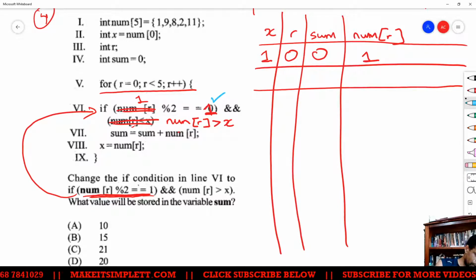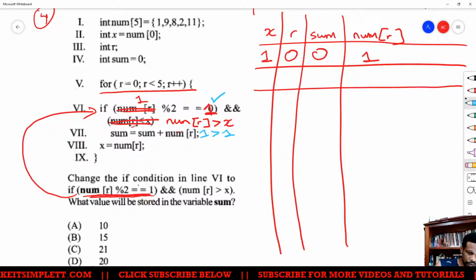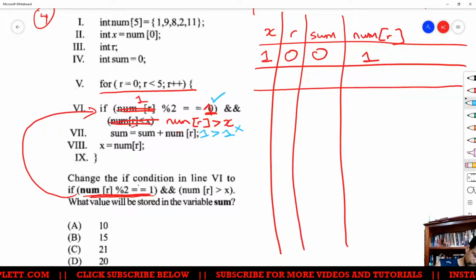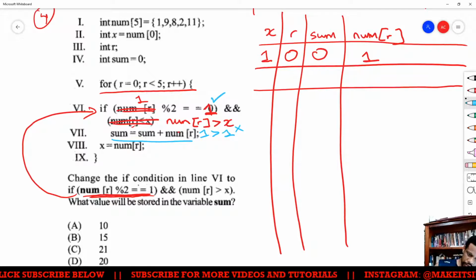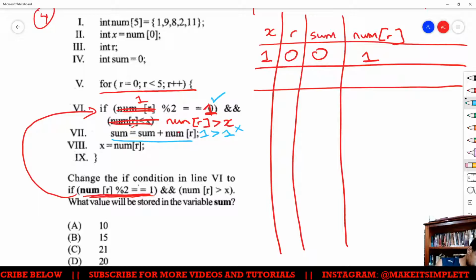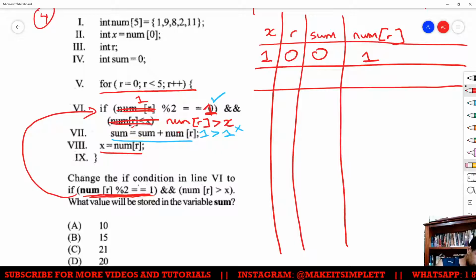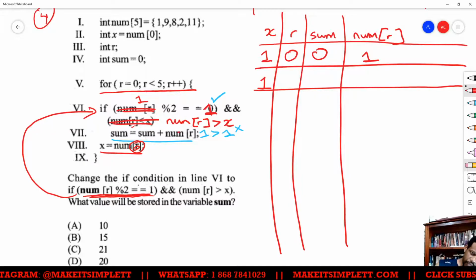And is num r, which is our 1, greater than x? So is 1 greater than 1? No, it's not. 1 is not greater than 1, so there is no addition that's going to take place here. So now we take the loop back up. Then we set x equal to num r. So x is equal to 1 again, right? Because r never went up, so we're just dealing with that as a 0. Good so far?